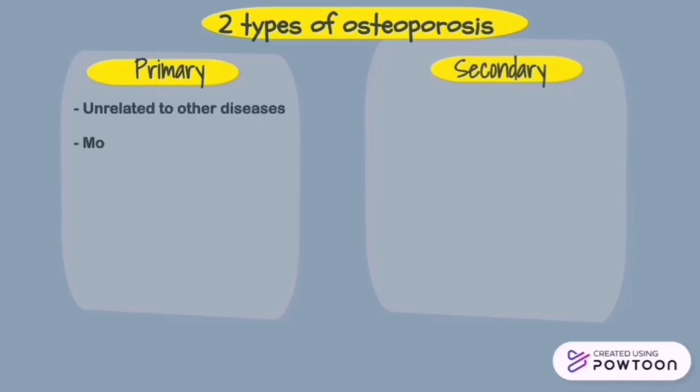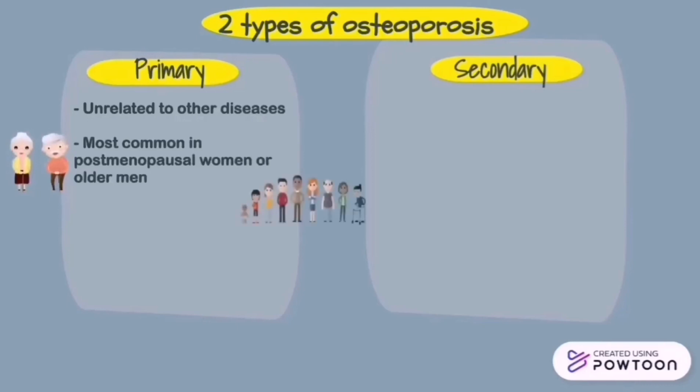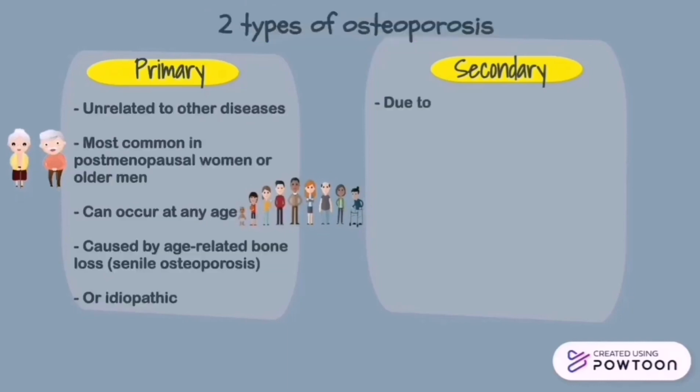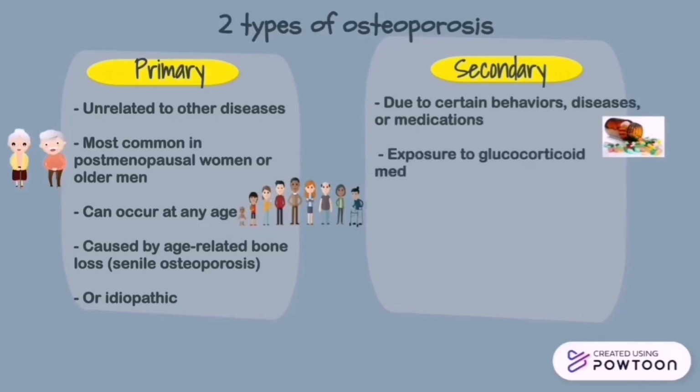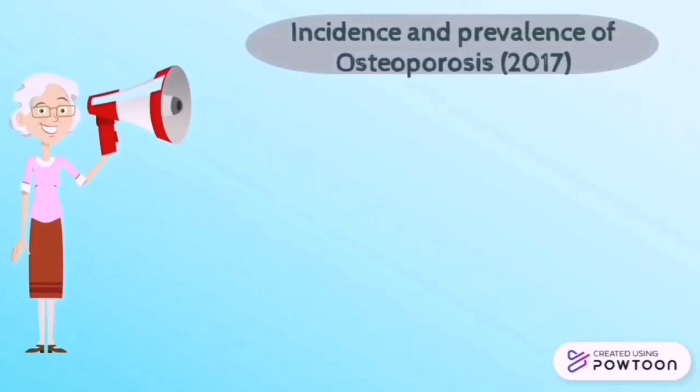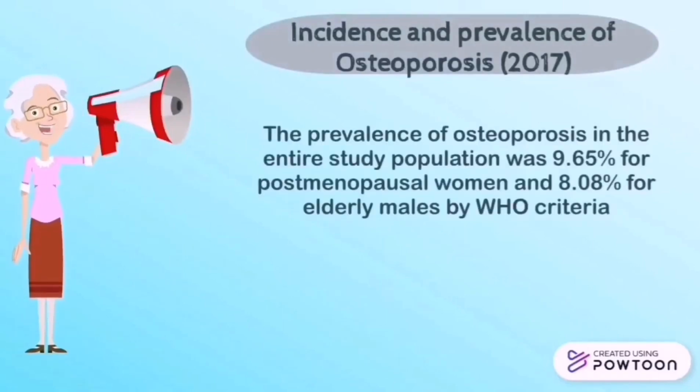There are two types of osteoporosis, which are primary and secondary. Primary osteoporosis is more common than secondary. Primary osteoporosis, unrelated to other disease, is most common in postmenopausal women or older men, can occur at any age, and is caused by age-related bone loss or is idiopathic. Secondary osteoporosis is due to certain behaviors, diseases, or medications: exposure to glucocorticoid medications, hypogonadism, low testosterone, alcohol abuse, smoking, GIT disease, and sedentary lifestyle.